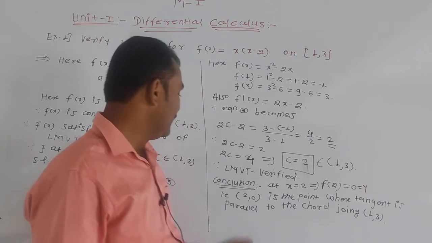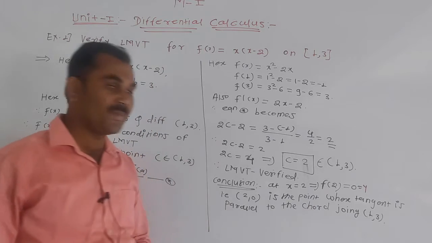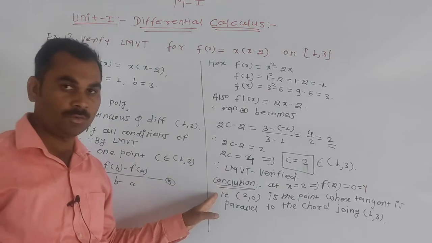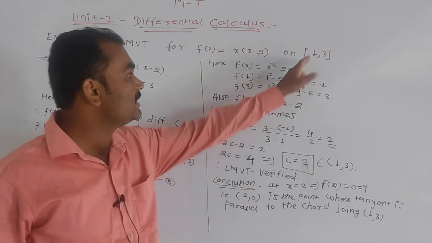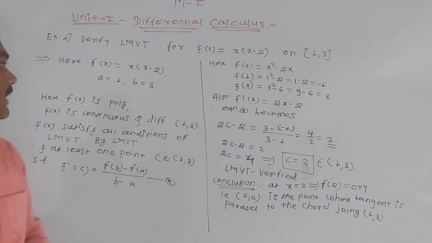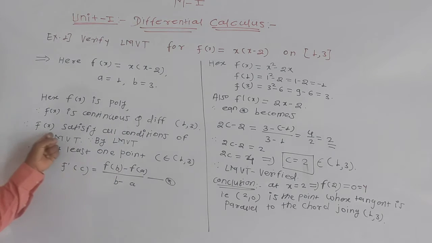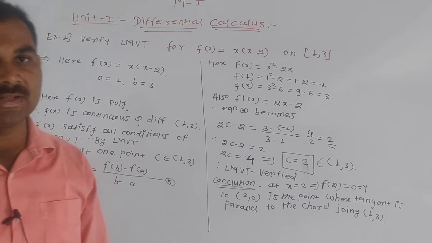तो उसका मीनिंग क्या आता है? This point 2 comma 0 is the point where tangent is parallel to the given point. This is your 1 comma 3. Okay, वो लिख दिया नहीं लिख दिया conclusion कोई प्रॉब्लम नहीं. आपका टारगेट क्या है? We have to find value of c such that this c belongs to that interval. तो देखो we have to use LMVT. First target, show that this is continuous, then show that this is differentiable. Then by using LMVT, we have to find the value of c such that c belongs to given interval. Okay, this is your target.